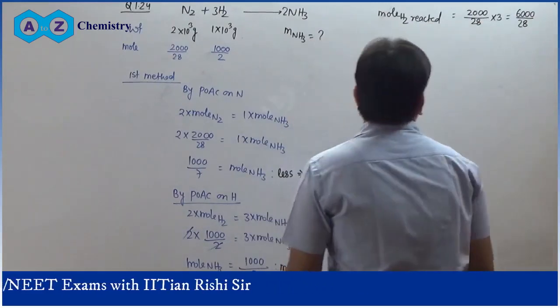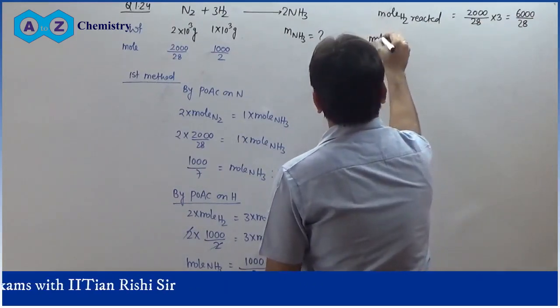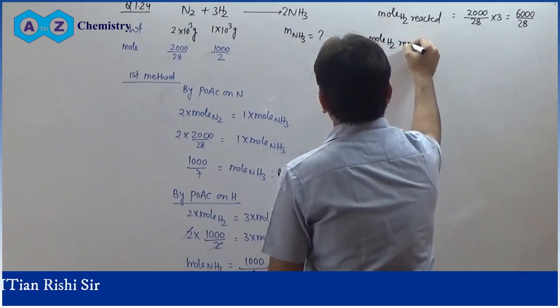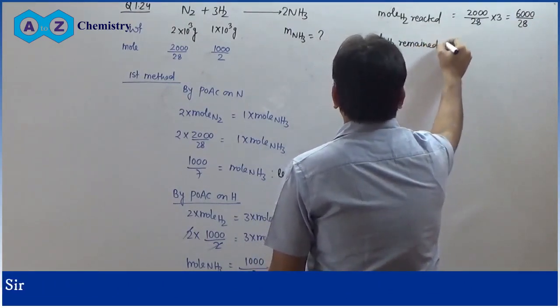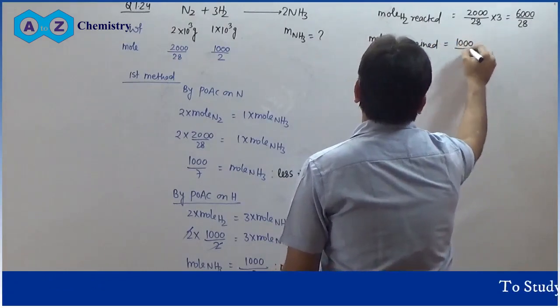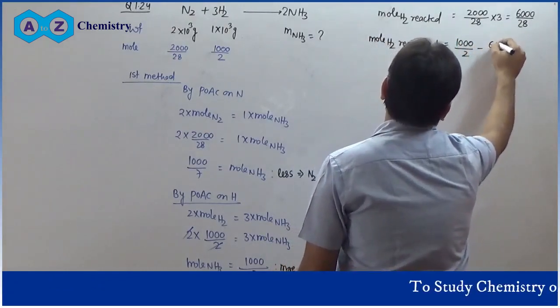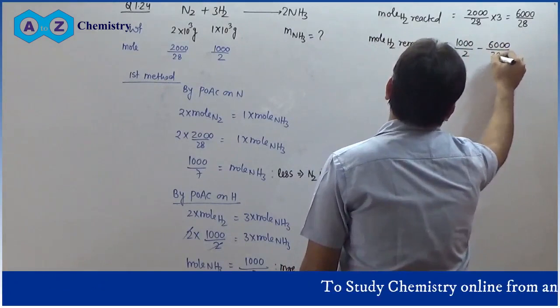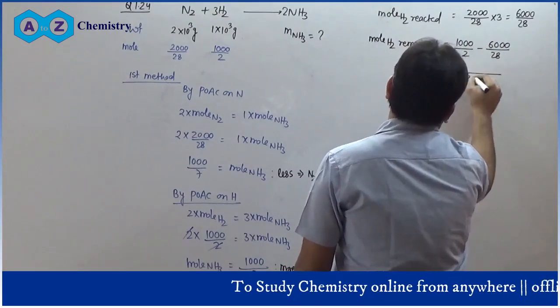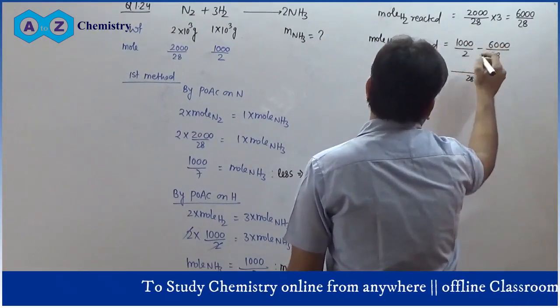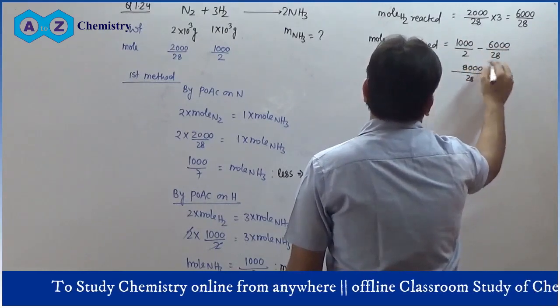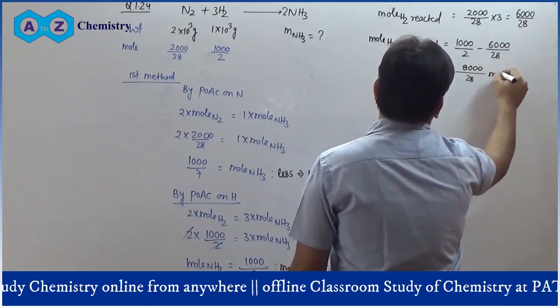Okay? Then mole of H2 remained will be equal to, given mole is 1000 by 2, and now you have reacted 6000 divided by 28. So we will have 28, here we will have 14 minus 6, that will be equal to 8000. This is the mole of H2 remained.